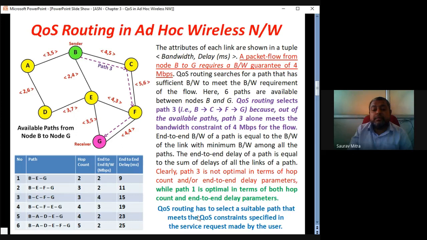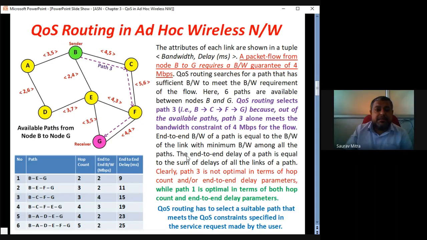So QoS routing has to select a suitable path that meets the QoS constraint specified in the service request made by the user. So depending on what the user asks, the service provider has to give quality of service accordingly, and every user might have a different kind of ask. So the service provider has to be very flexible in providing any kind of service to the customer. That is what is called designing a proper network.